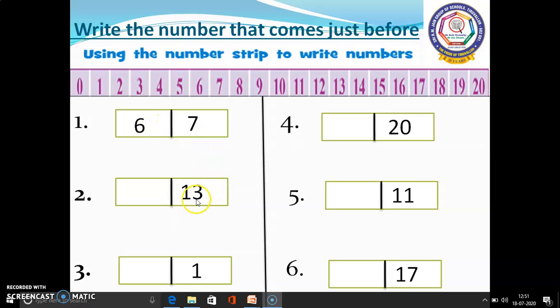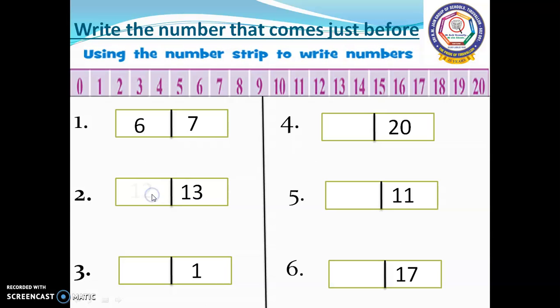In the second sum, 13 is there. What number will come before 13? Number 12. So here we have to write 12. So 12 is just before 13. In this third sum, 1 is there. What number will come before 1? Before 1, 0 has to come. So we have to write 0 here. So 0 is just before 1.